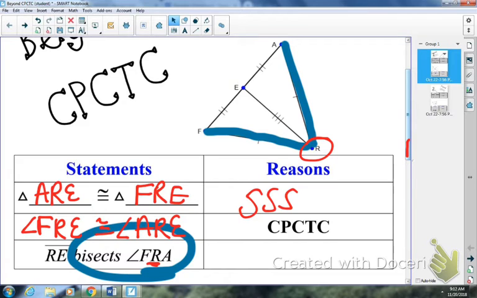Remember we talked about converses when we did that video, and we said the converse is when you switch the hypothesis and conclusion. Since we're starting with the angles being congruent, and we're ending with the angle getting bisected, everybody with me here? We're going in opposite directions. Normally, this would be part of the given, that the angle got bisected, and we would conclude this, right? Today, we're going in the other direction. So when we write the reason, it's going to be the converse of what we have in our notebook already.